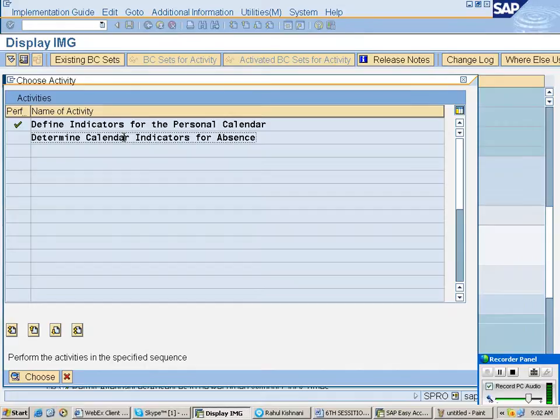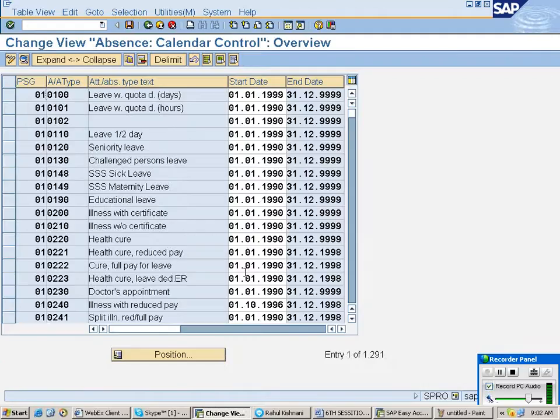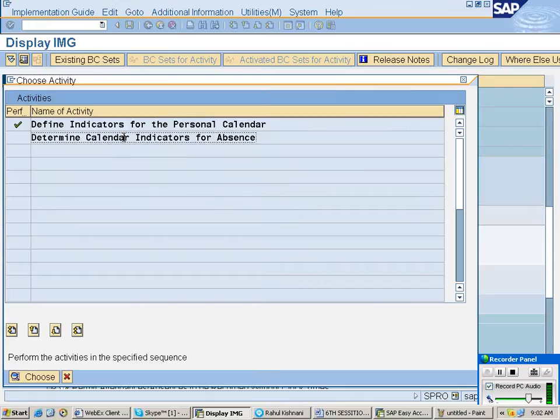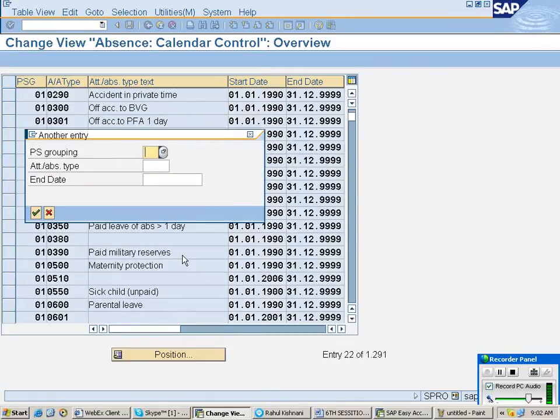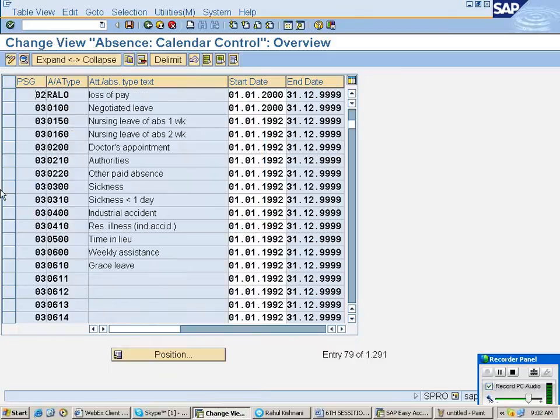Now here we are going to link the indication, the B which we have created, to our absence type. Click on here. Select your absence type. What is your absence type? Our absence type is 0 to RA LO.